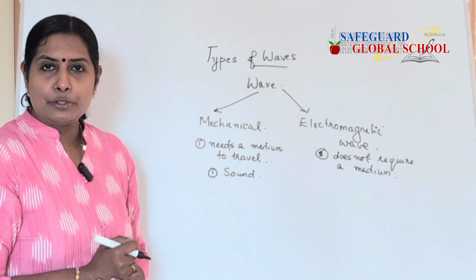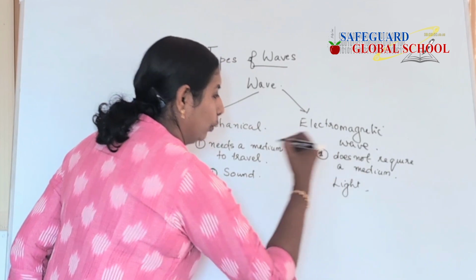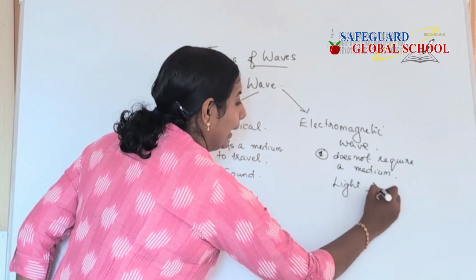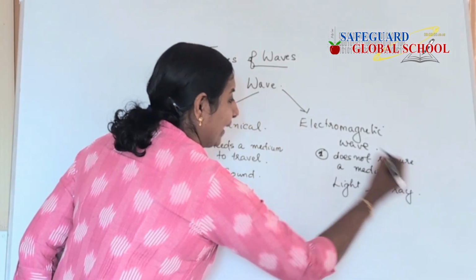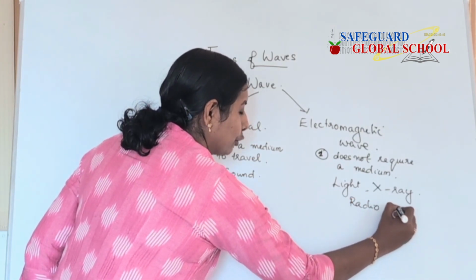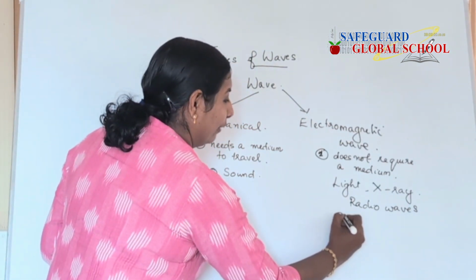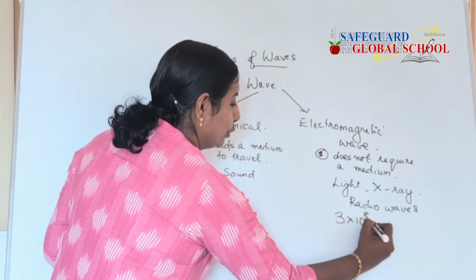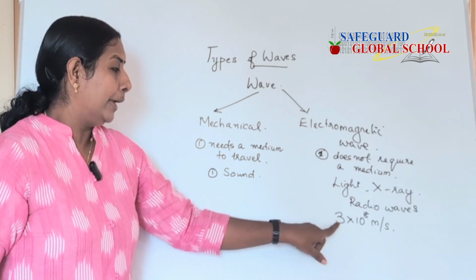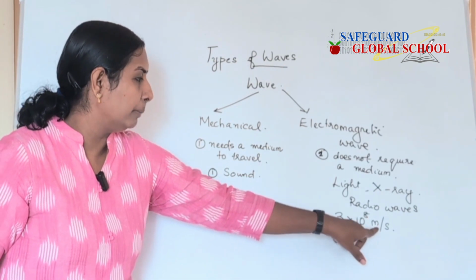What are the examples of electromagnetic waves? Light waves are an example of electromagnetic waves. All the light, that is the VIBGYOR colors, are electromagnetic waves. Another example is the X-ray. Then radio waves. These are all examples of electromagnetic waves. All electromagnetic waves travel through vacuum, and we know that the speed of light is 3 x 10^8 meters per second. All the electromagnetic waves in the spectrum travel with the same speed in vacuum, that is 3 x 10^8 meters per second.